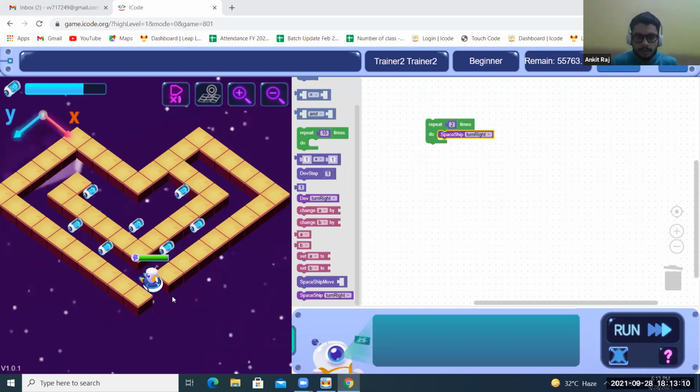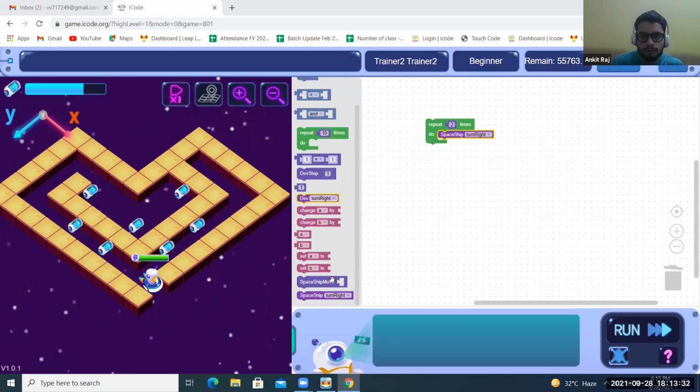See, the spaceship will turn this side. He's over here. He will move one step, turn right and move how many steps? One, two, three, four steps. Okay, correct.